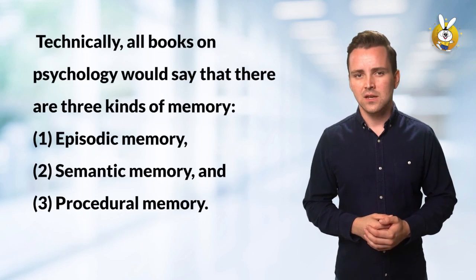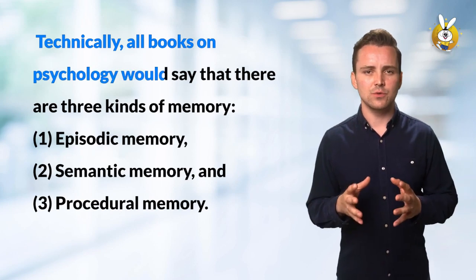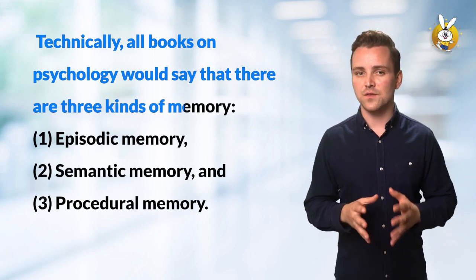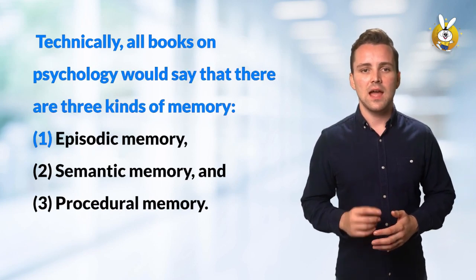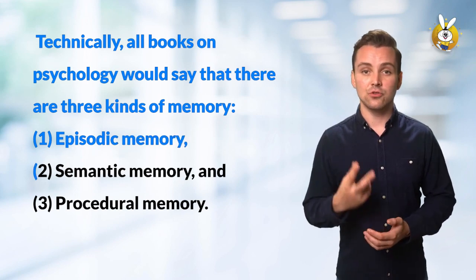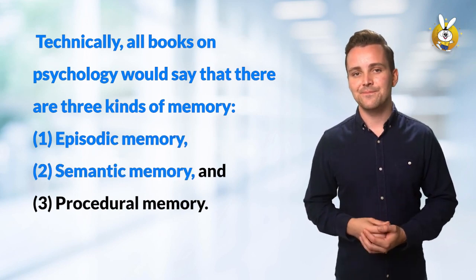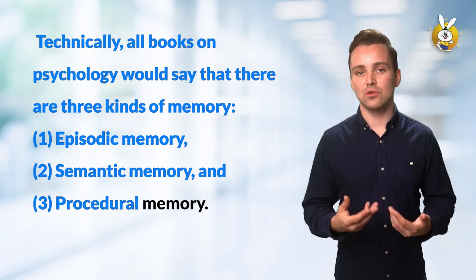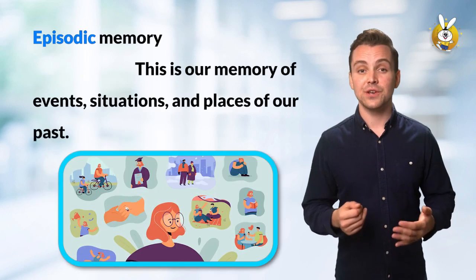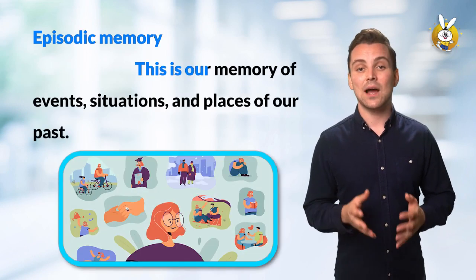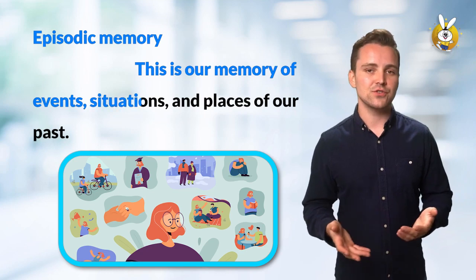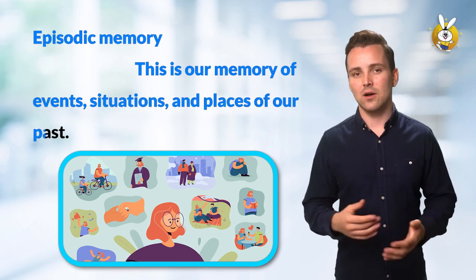Technically, all books on psychology would say that there are three kinds of memory. 1. Episodic memory. 2. Semantic memory. And 3. Procedural memory. Episodic memory. This is our memory of events, situations, and places of our past.